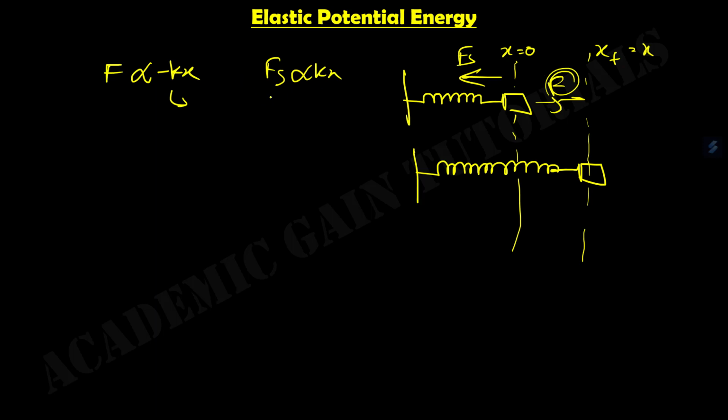So if I want to find the work done by this spring, we'll use this spring force, because we want to find the work done by this spring. The work done by this spring is equal to the potential energy. We represent this elastic potential energy as U. Here we have to find the energy possessed from x equals 0 to xf equals x. For this we will perform integration, because this is not a constant force, this is a variable force.